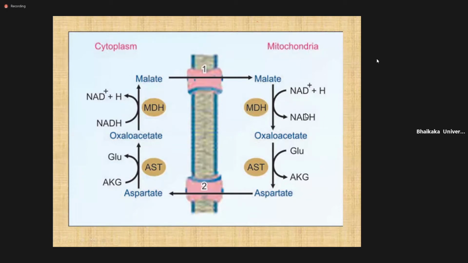Now this NADH is not permeable to this. So what happens? This oxaloacetate is again converted into aspartate with the help of the AST enzyme.